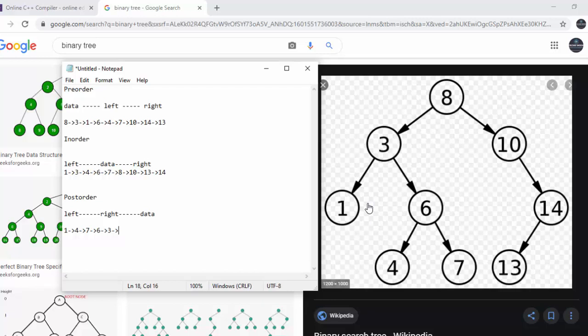So 14 will be calling left, it is 13. Now 13 will be processed. And after this, for 14, left is done, right is done, now 14 is processed. For 10 also, left was done, now right is also done, so now 10 is processed. Now left is done, right is done, now it can process. So this is a simple approach: pre-order, in-order and post-order.